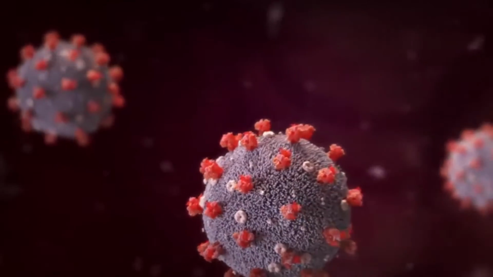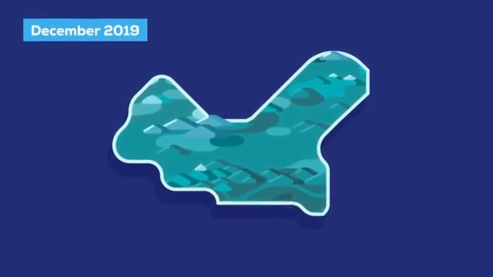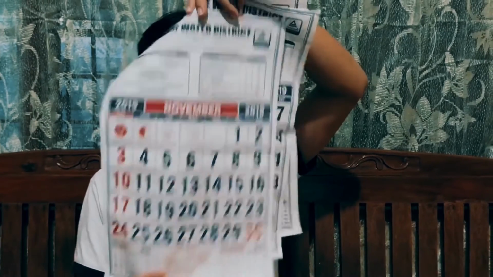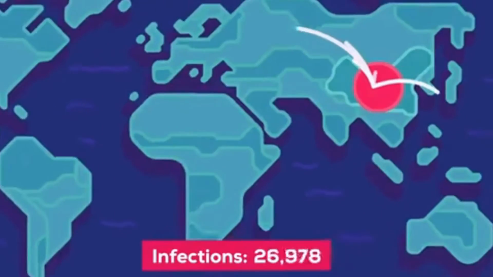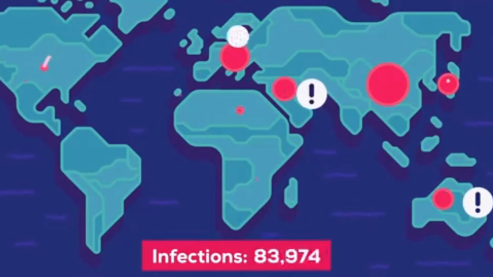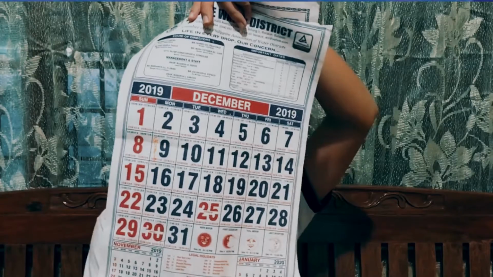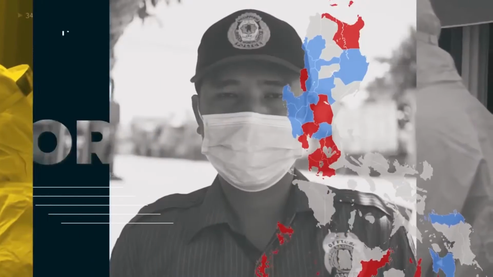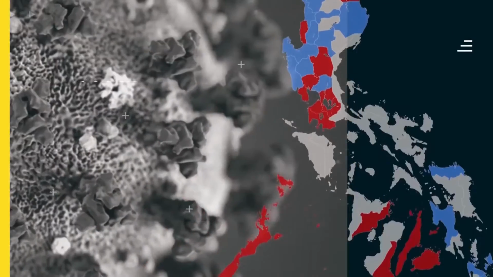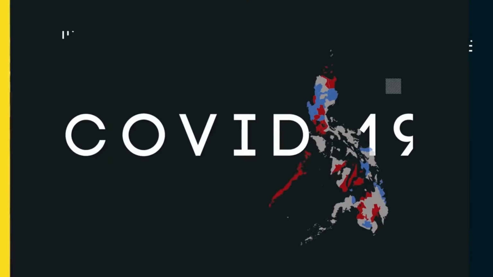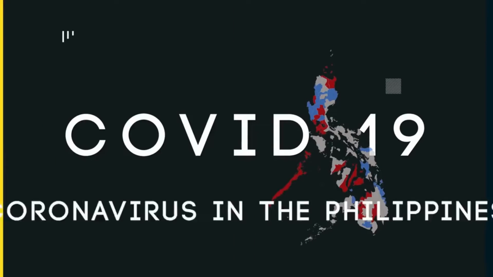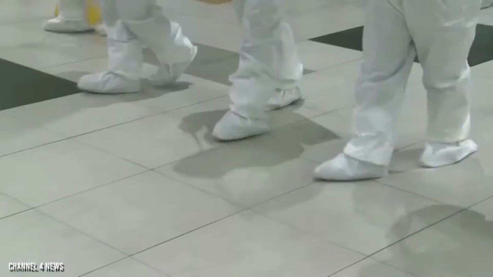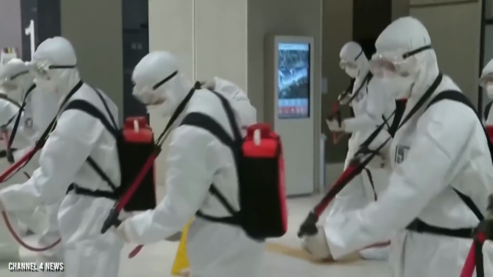Coronavirus disease or COVID-19 first started at Wuhan, China last December 2019. Since then, it has spread fast over the world. On January 22, 2020, the first suspected case in the Philippines was investigated by the Department of Health. On January 30, 2020, they confirmed the first case of COVID-19 in the Philippines, who was a female Chinese national.